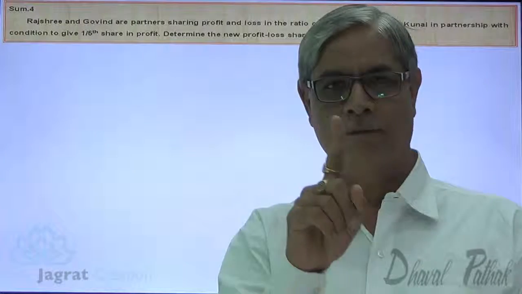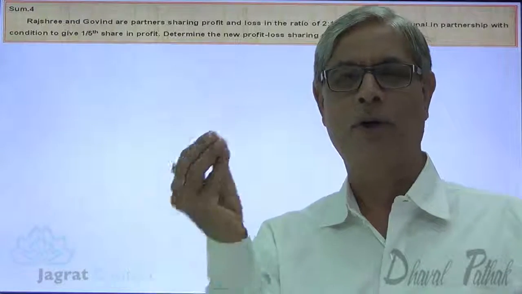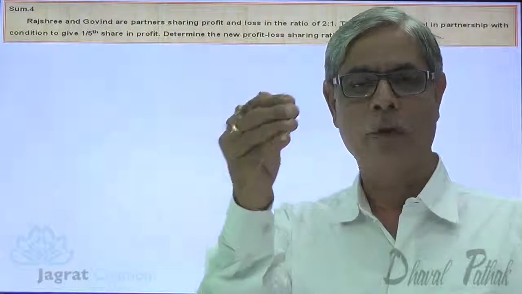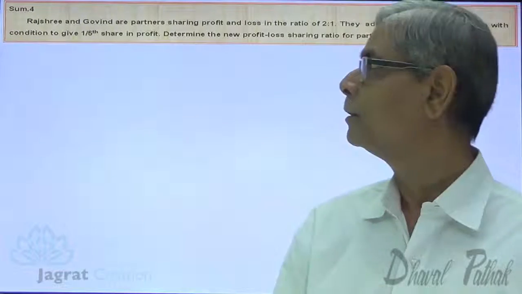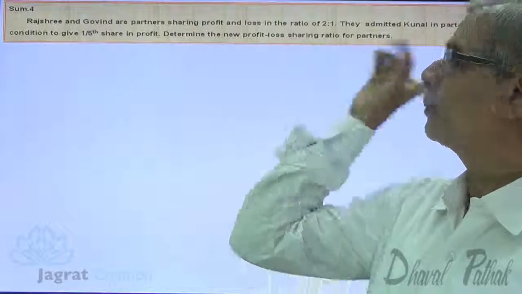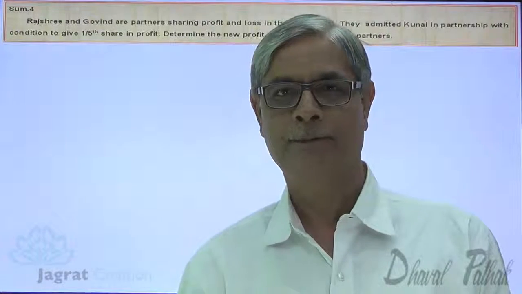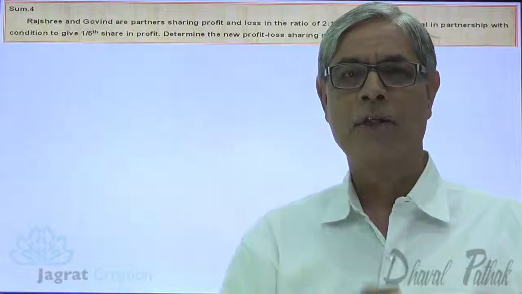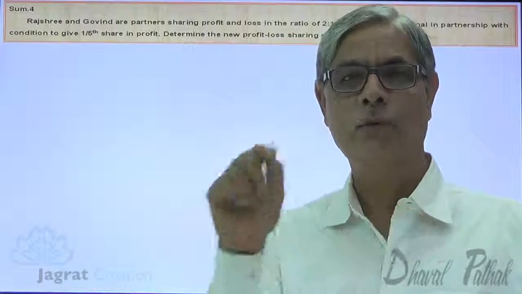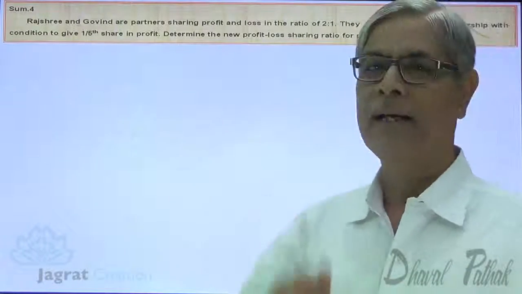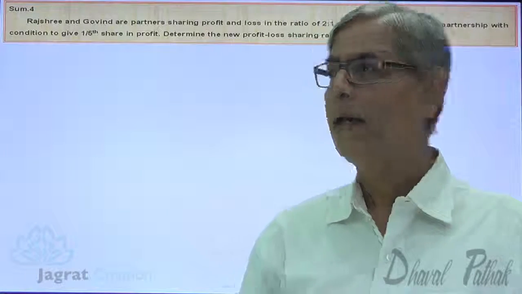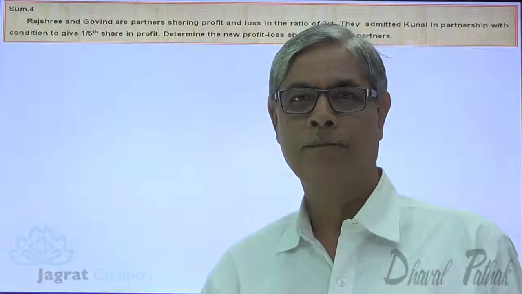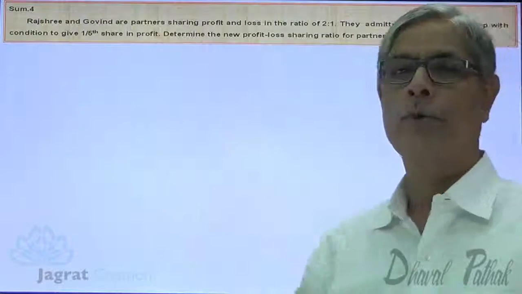So Kunal is to be given 1/5 share, which implies that if the profit of the firm is ₹5, Kunal will get ₹1. The remaining 4 out of 5, 4/5, will be received by Rajeshri and Govind in the old profit sharing ratio 2:1. So 4/5 is to be distributed in the ratio of 2:1. 2/3 of 4/5 will be received by Rajeshri and 1/3 of 4/5 will be received by Govind, and the new partner is going to get 1/5 share.